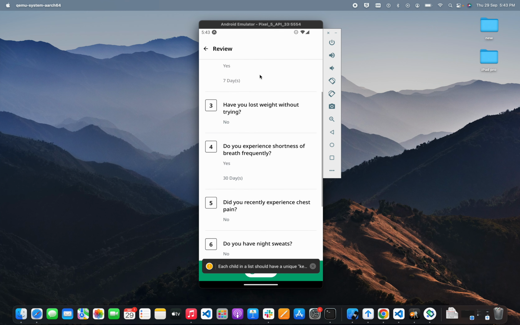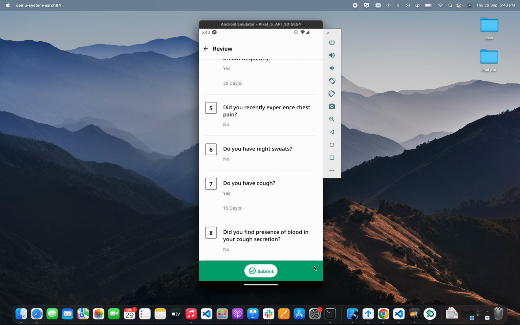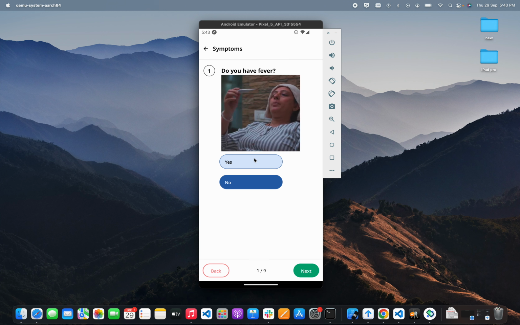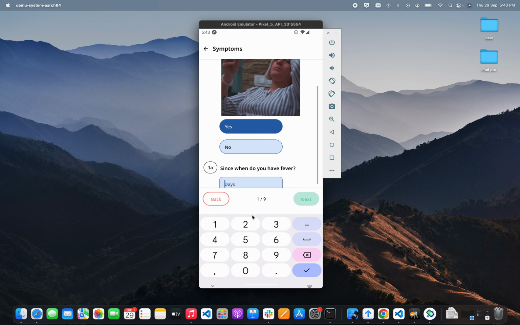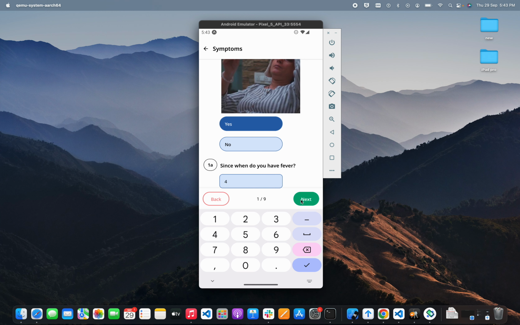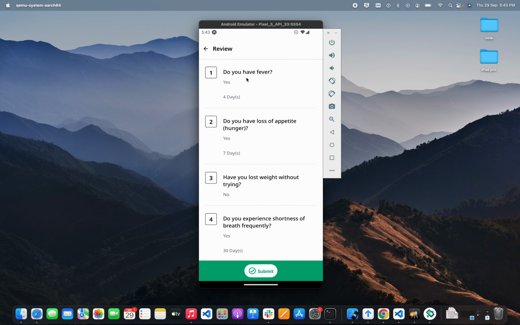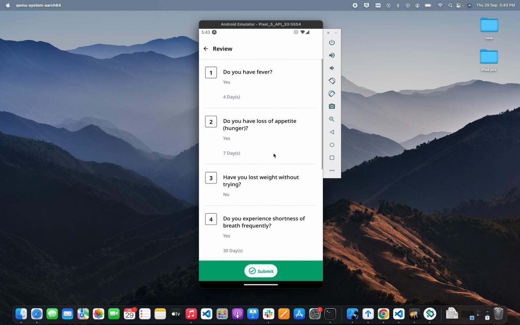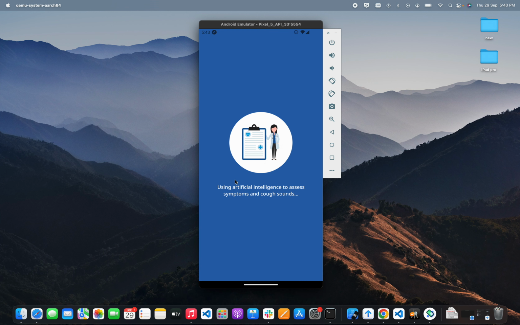Next. Now there is this review page. In case you want to change the options that you selected earlier, like I have to change the fever duration, I will select it as 4 days. Okay. So now the fever is since 4 days. So you can review your selected options here and submit your application.